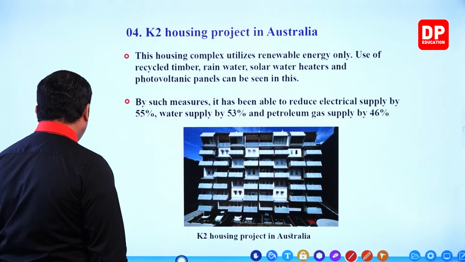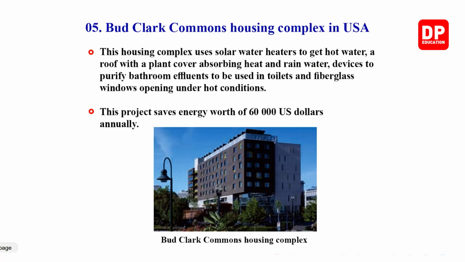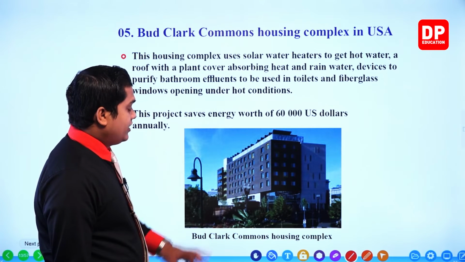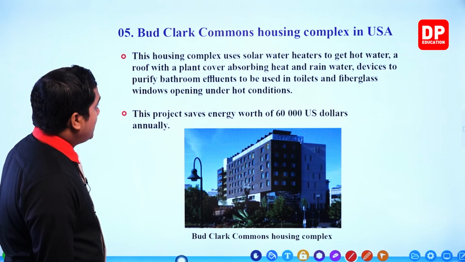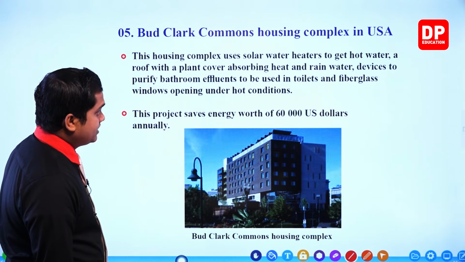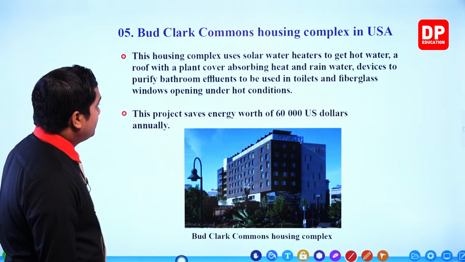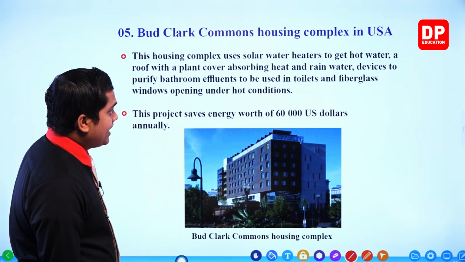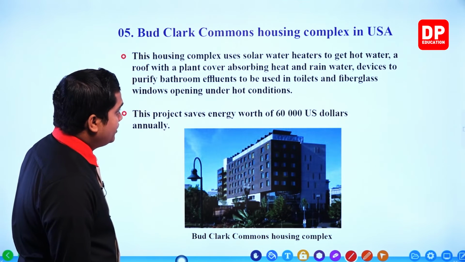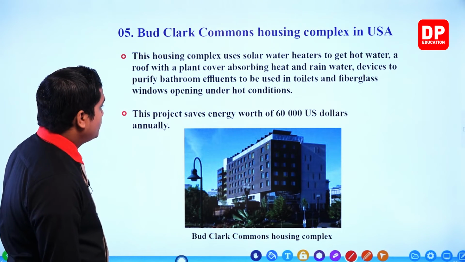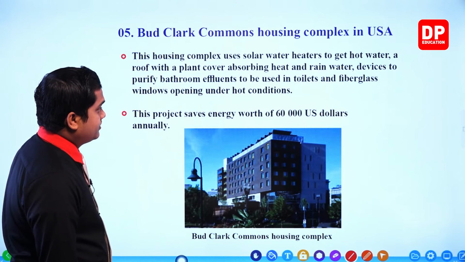Right. Then the next one, the Bud Clark Commons Housing Complex in the USA. This is the fifth one. You can see the building over here. Let's see what special things are used in this housing complex. This housing complex uses solar water heaters to get hot water, a roof with a plant cover absorbing heat and rainwater, devices to purify bathroom effluents to be used in toilets, and fiberglass windows opening under hot conditions.